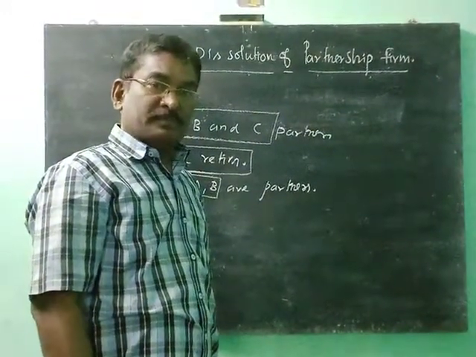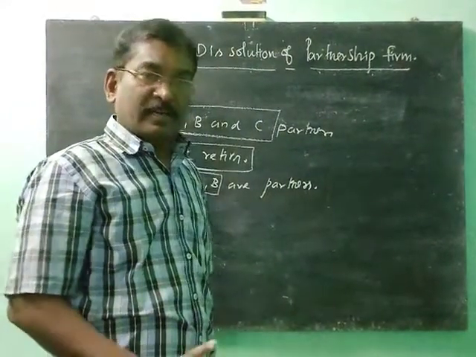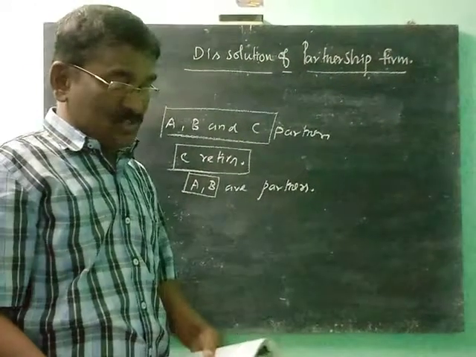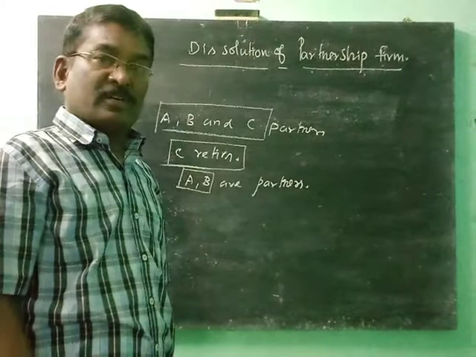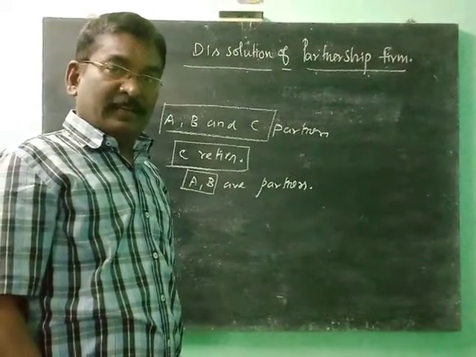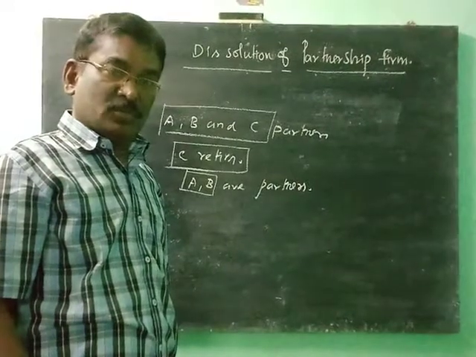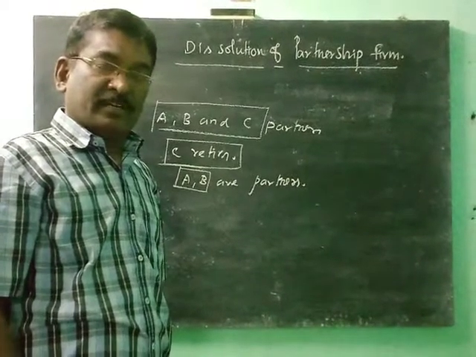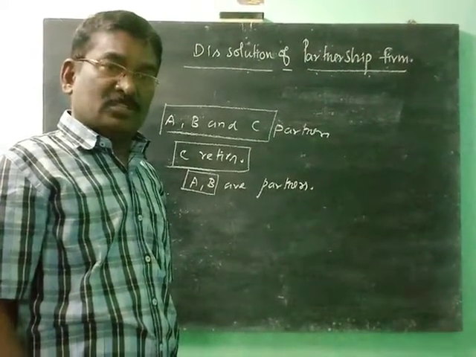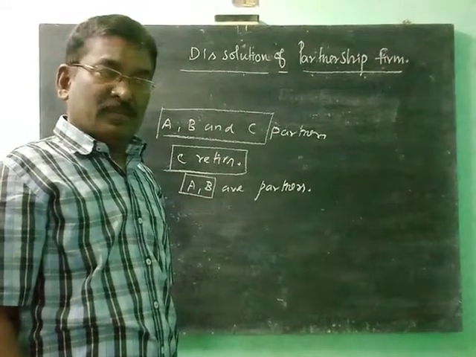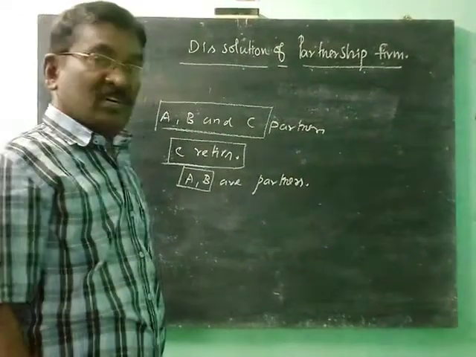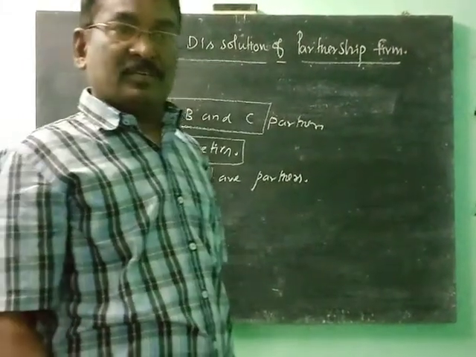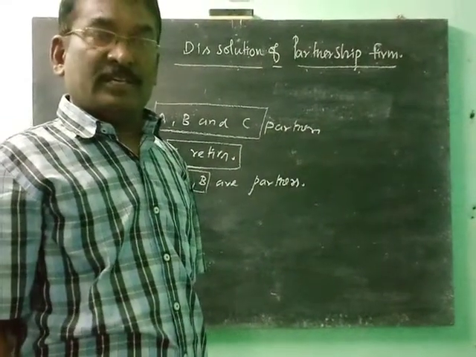So in partnership, when one partner is admitted, or one partner retires, or one partner becomes insolvent, or a partner dies, the relationship between the existing partners comes to an end. But the business of the partnership does not come to an end. Only the relationship between the partners comes to an end. This type of dissolution is called dissolution of partnership.